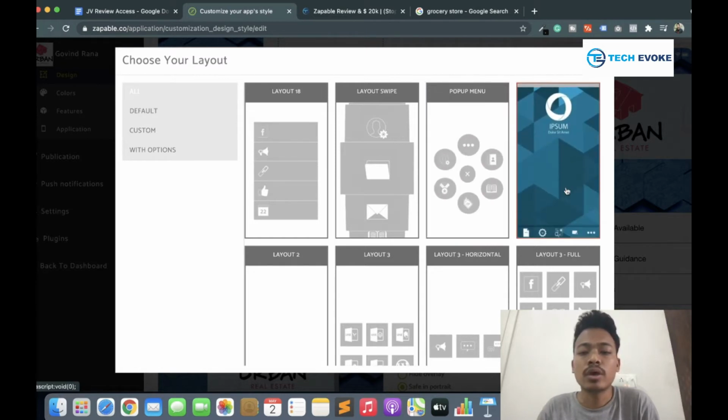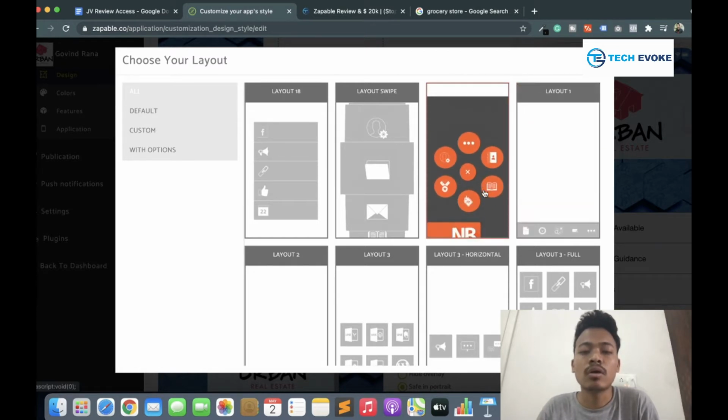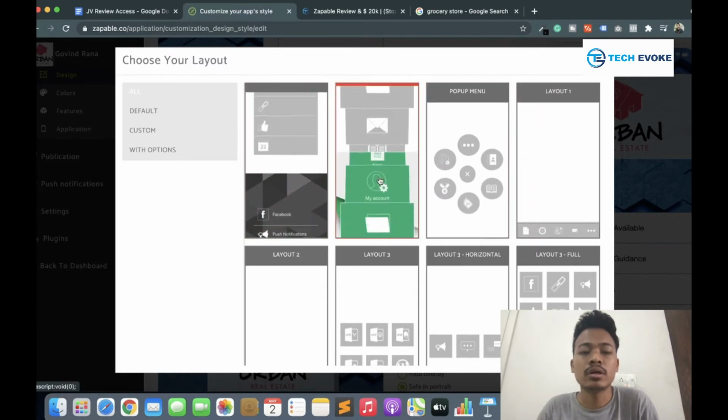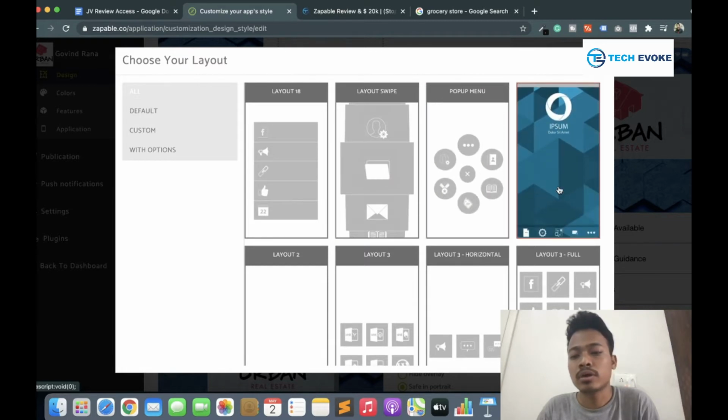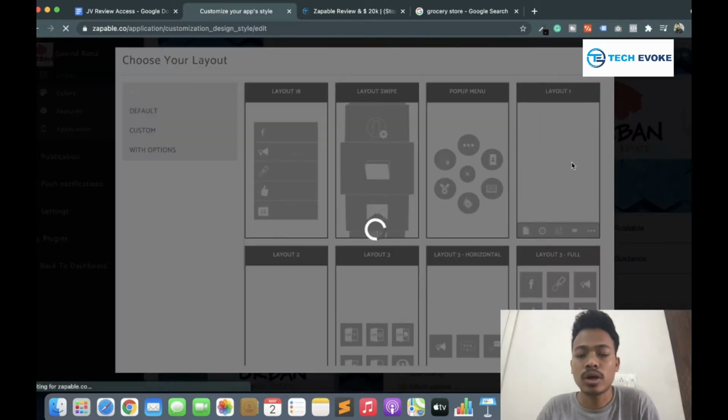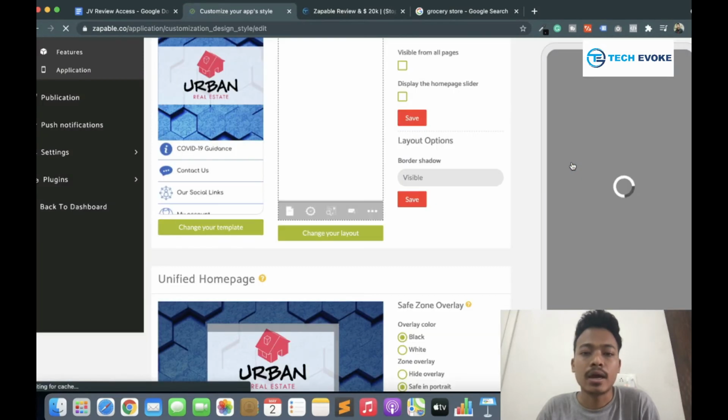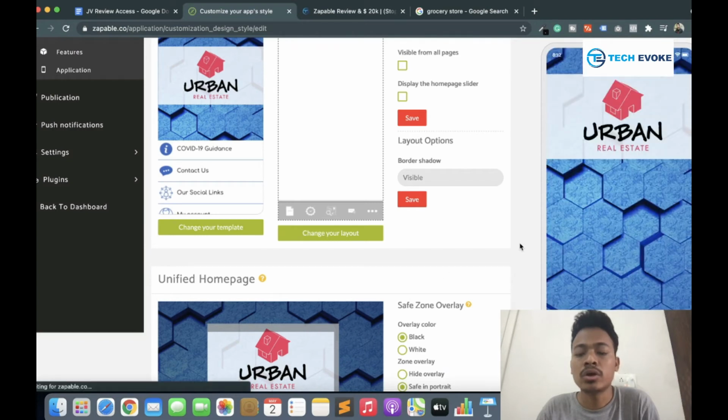Here are different looks of your menu opening. Once you hover over the template and layout, it shows the preview. I like this design, so I choose this layout, and after choosing it, your app is now changed.